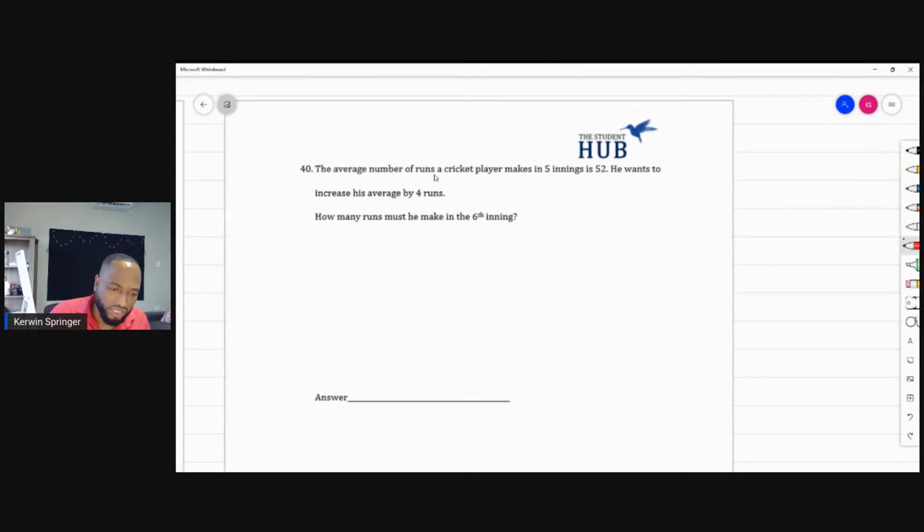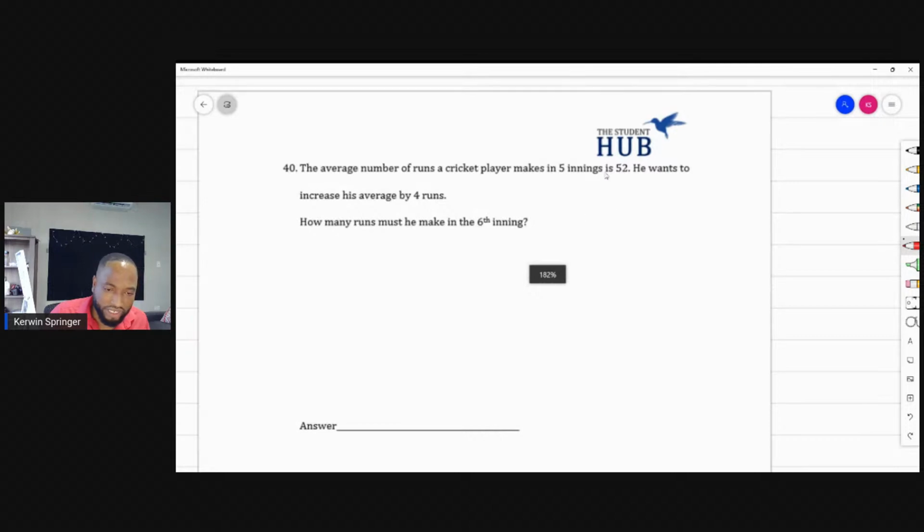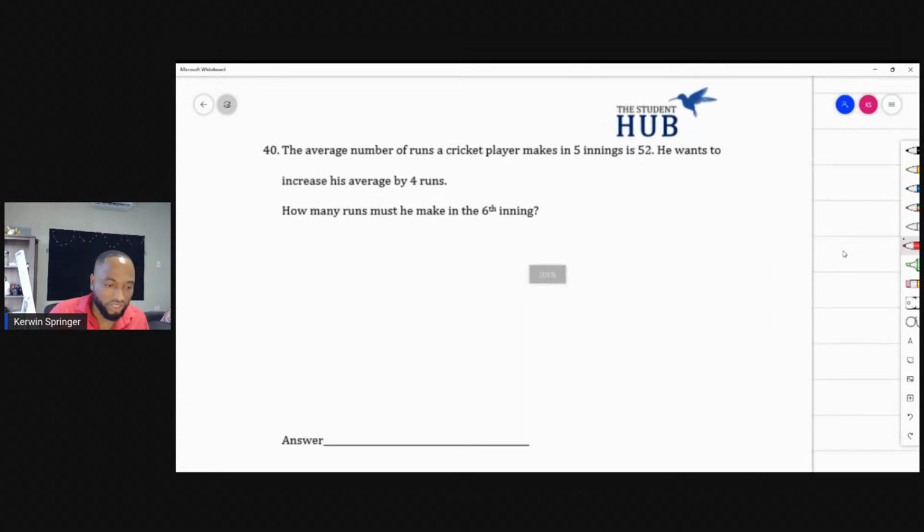The average number of runs a cricket player makes in 5 innings is 52. He wants to increase his average by 4 runs. How many runs must he make in the 6th inning? This is one way average comes, and this is a topic I'll be doing in my class soon again for the 3rd time. With average, you're always trying to find the total, because it's the total divided by the total number of whatever it is, innings.